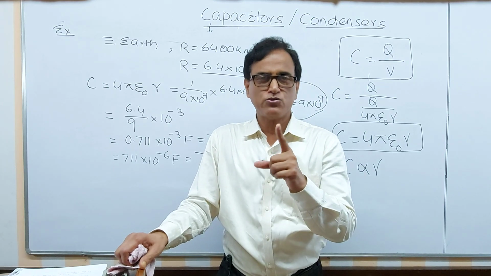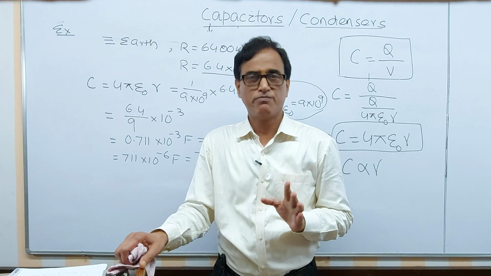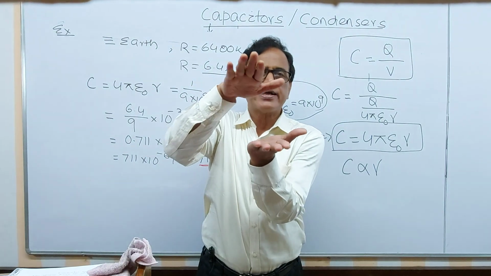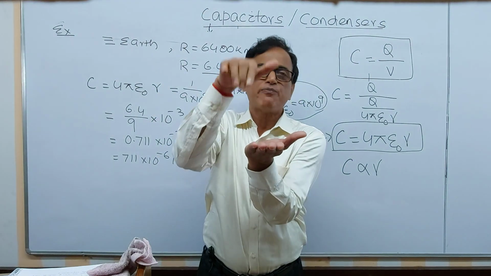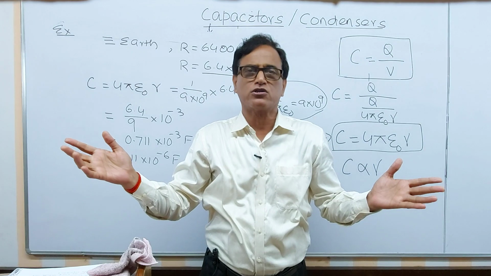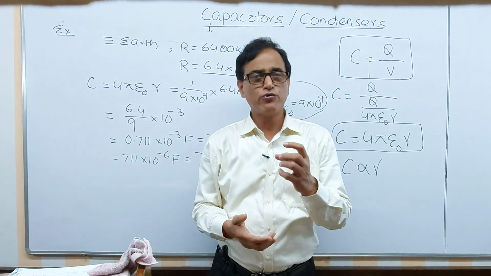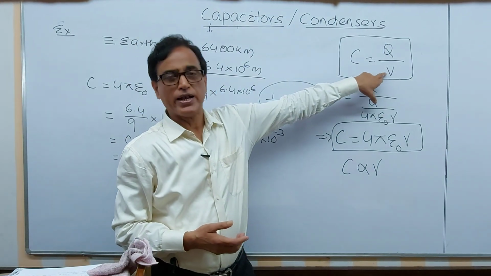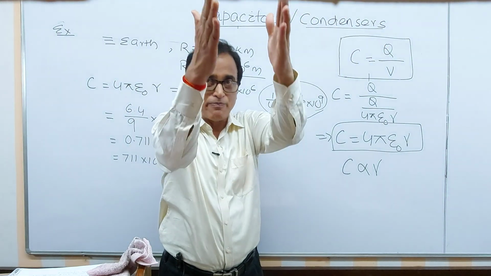Capacitor is a device which has capacity to store electrical energy or electrical charge. By construction, it is very simple. Two conductors separated by insulator, so charge can never flow through this. So any two conductors separated by any insulator is a capacitor. And if you have a capacitor, voltage V can be applied across this such that Q charge can be stored across the plates of the capacitor.